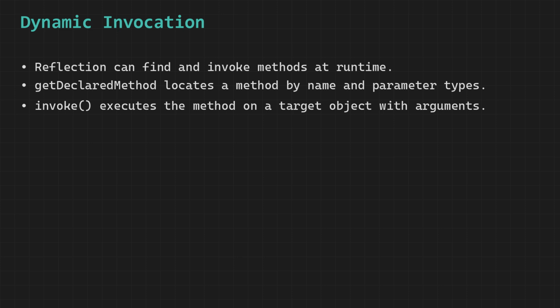To actually run the method, we call .invoke on the method object, and this step is very important because we must explicitly tell Java two things: first, which object instance should execute the method, and second, what arguments need to be passed to it.